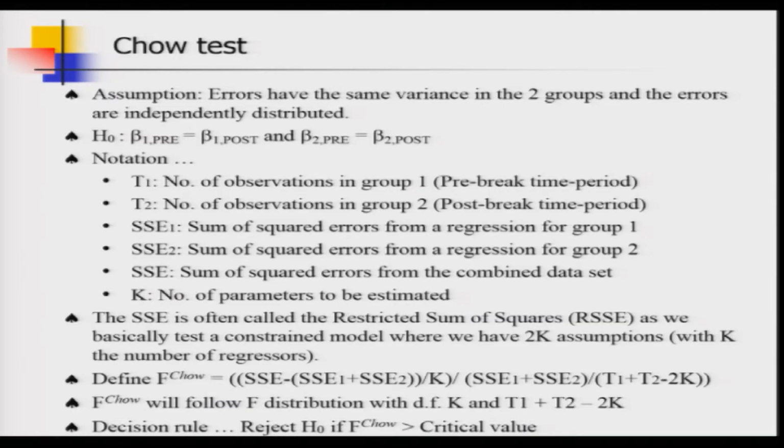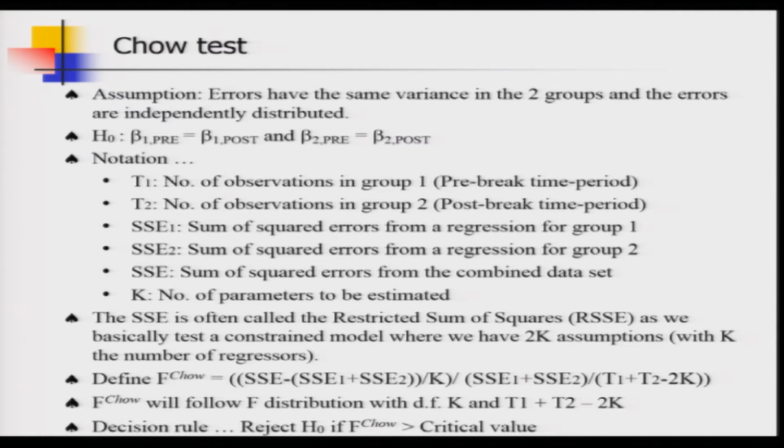But before we write down our F test statistic, let us introduce some notation, and later on you will see that the test statistic is somewhat different from what we have seen earlier. So, I am introducing new notations. T1 is the number of observations in group 1, which is the pre-break time period. T2 is the number of observations or data points in group 2, which is the post-break time period.